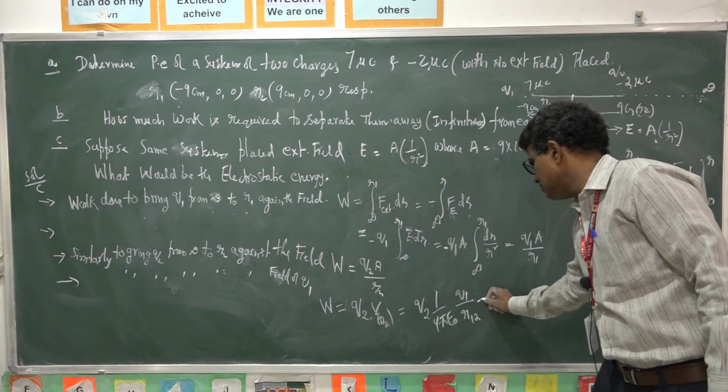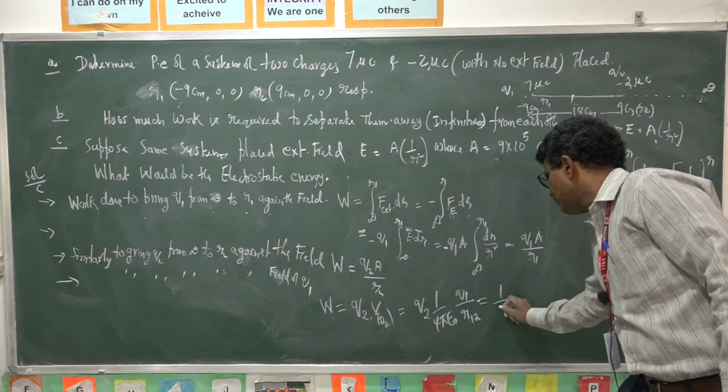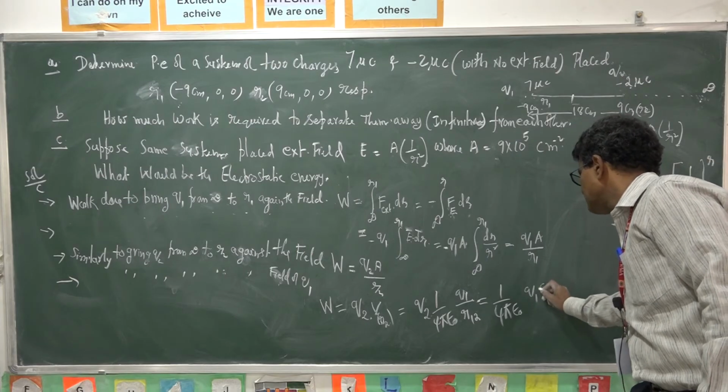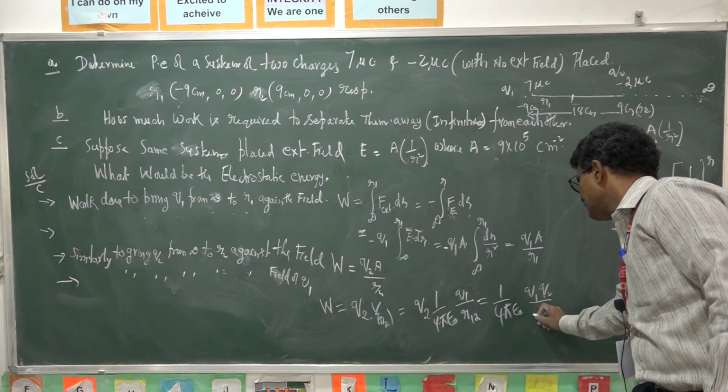So this is equal to 1 by 4 pi epsilon naught Q1 Q2 by R12.